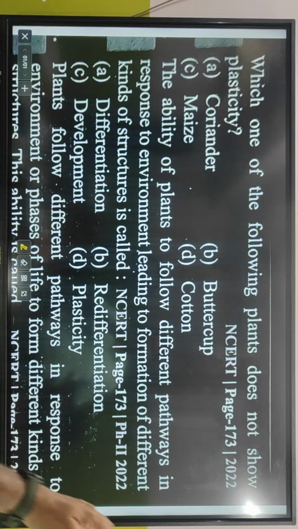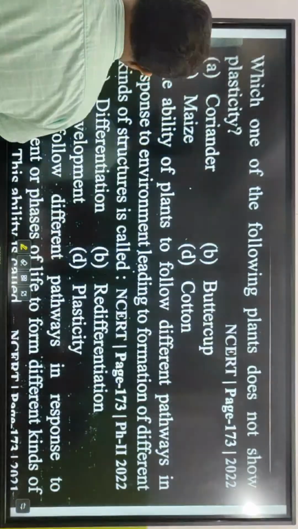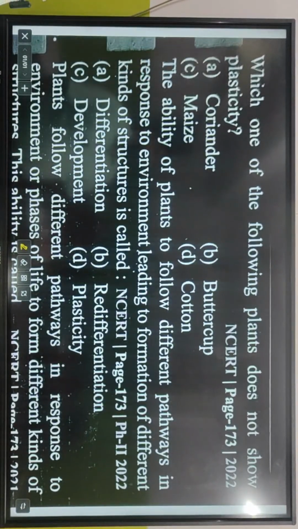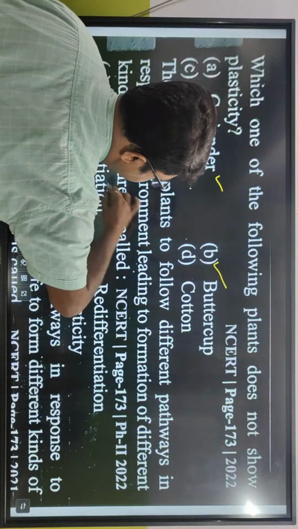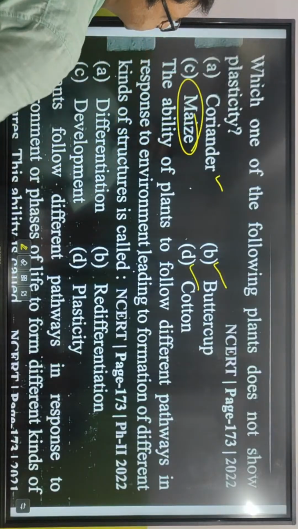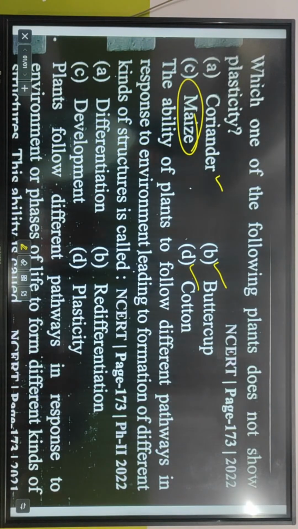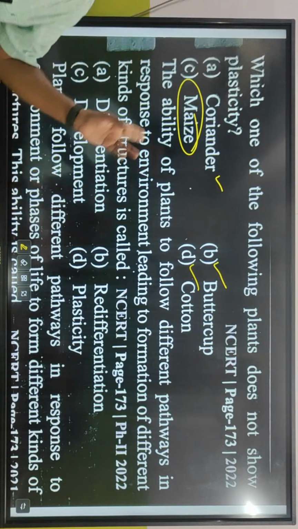Yes. Which one of the following plants does not show plasticity? Coriander shows plasticity. Buttercup shows plasticity. Cotton shows plasticity. Maize never shows plasticity. Coriander, buttercup, cotton, all three show plasticity. What is plasticity? Heterophily. But maize doesn't show it.